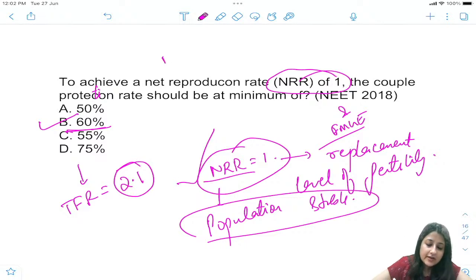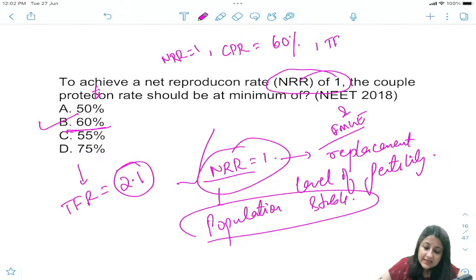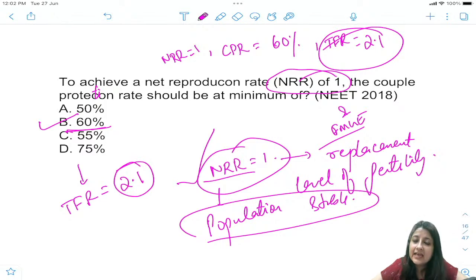So for net reproduction rate to be equal to 1, couple protection rate should be equal to 60%, and only when this happens, TFR will automatically become 2.1. ठीक है, 2.1 is the desirable TFR that every country wants.